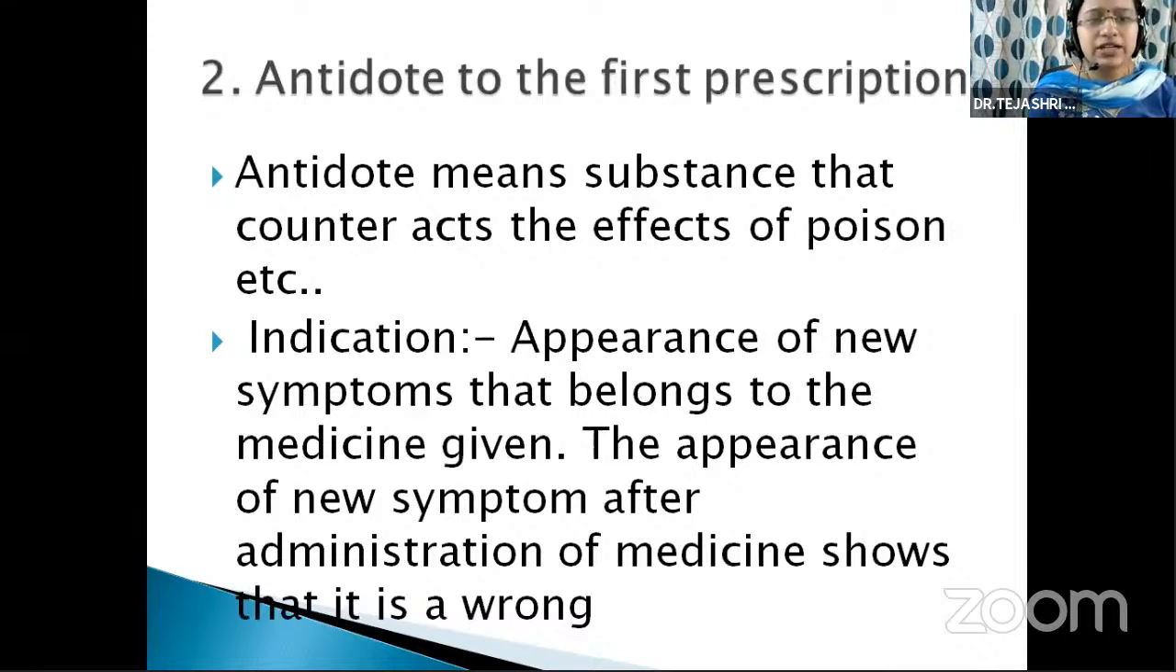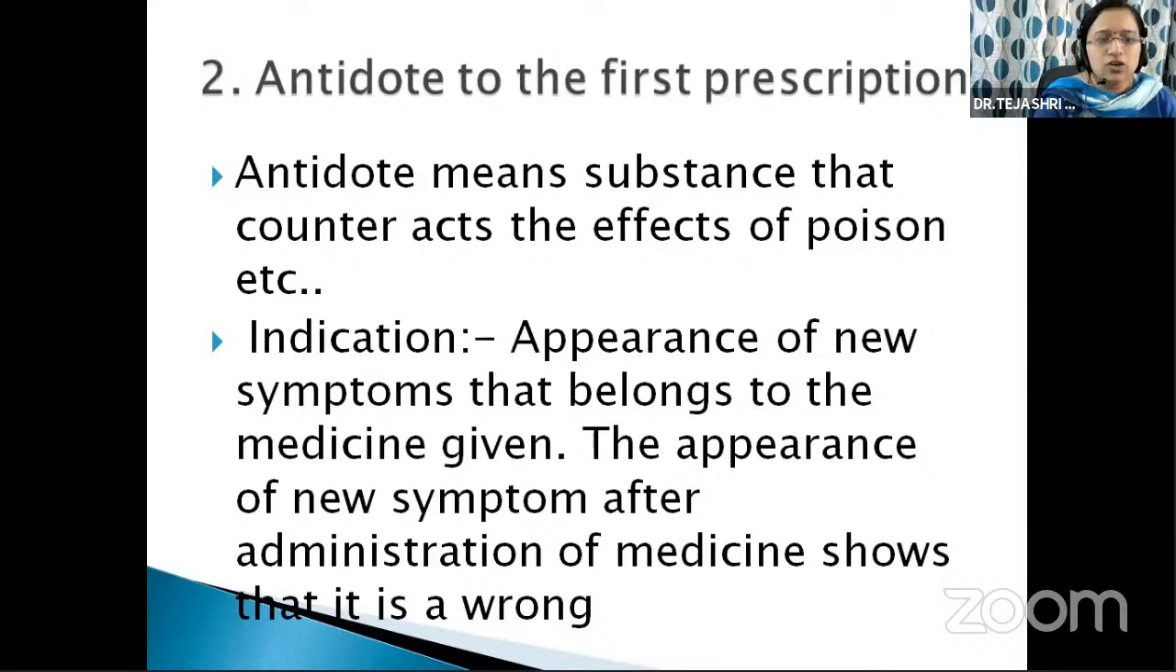Next, antidote to the first prescription. This is our next type of second prescription, that is an antidote. What is an antidote? An antidote is a medicine or a substance which nullifies the medicinal action of a previous drug. Antidote means a substance that counteracts the effects of poison or a medicine, etc. Indication: when to antidote the medicine.